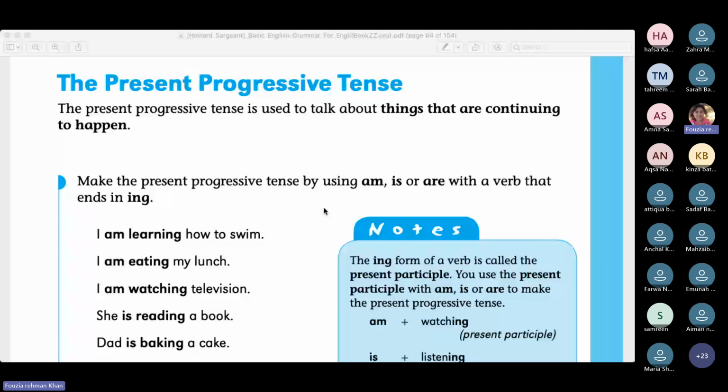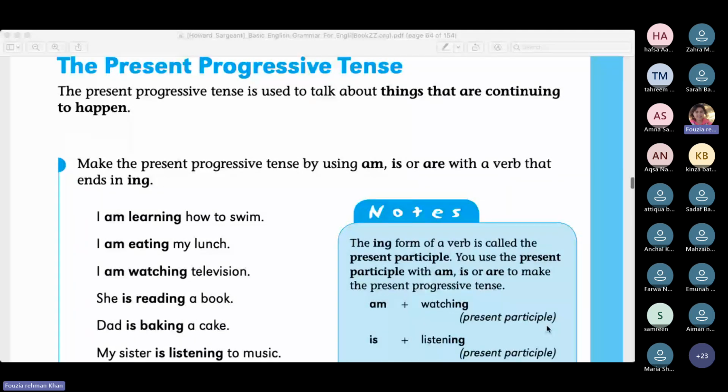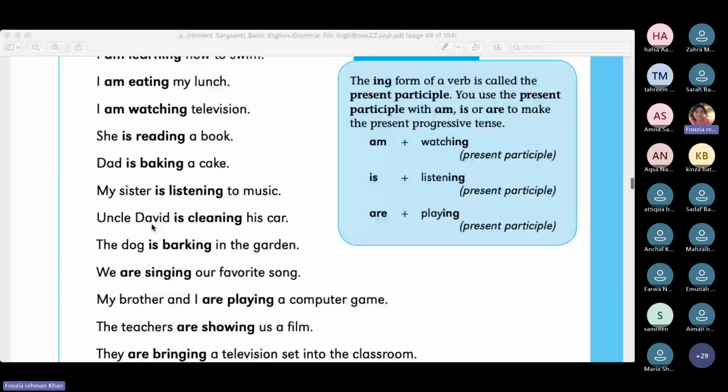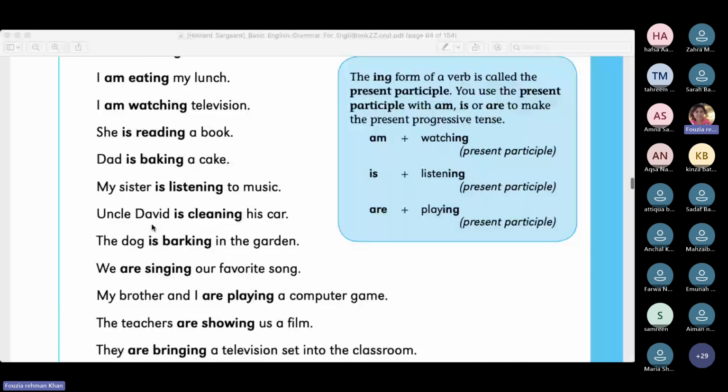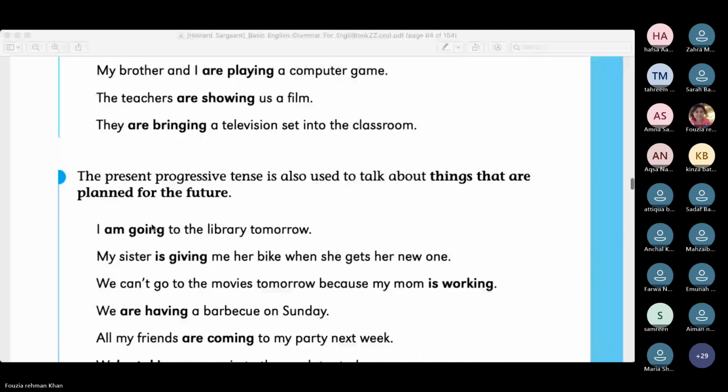Okay, let me enter a few more students. Okay. Right. I hope you know the meaning of all these verbs. It's not really difficult. Okay.